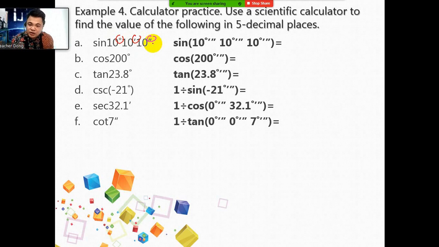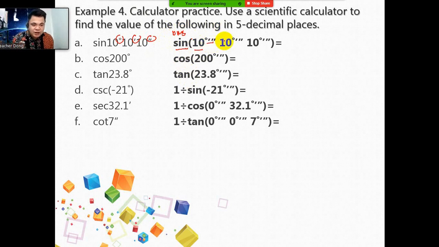On your calculator, I would like you to follow this instruction. Click on sine, and on some calculators an open parenthesis will show up but on others it will not. Then enter 10. Then the DMS symbol. On some calculators it is DMS, but on the Casio calculator the symbol is this.